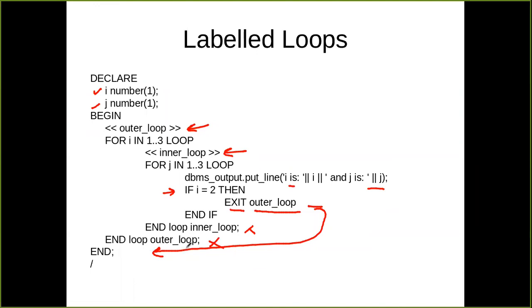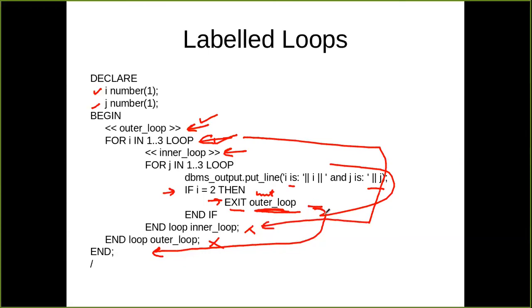So, got my point? That is how you can terminate all the loops using the labeled loop structure. You can create the label at any place in your program. Wherever you create the label, you can jump to that label from within the loop using the exit statement. If you write inner loop after exit, it will break the inner loop only and go to the next iteration in the outer loop. But if you write outer loop here, it will break the outer loop, the whole structure will be bypassed, and the control is transferred to the very next statement after the outer loop.